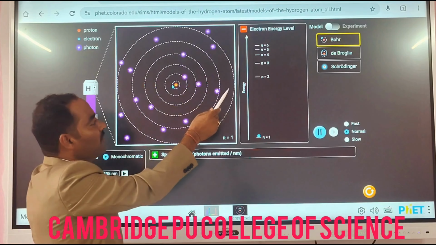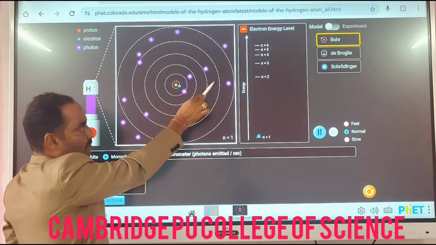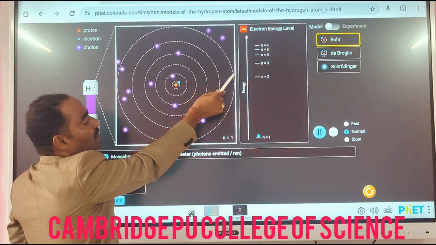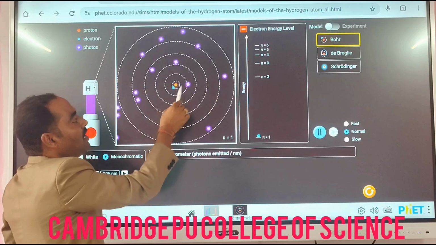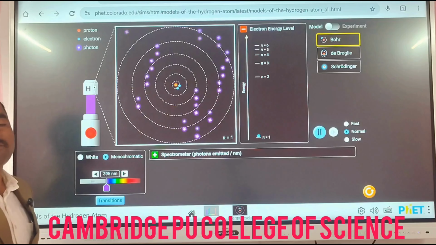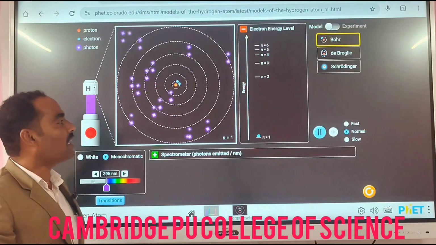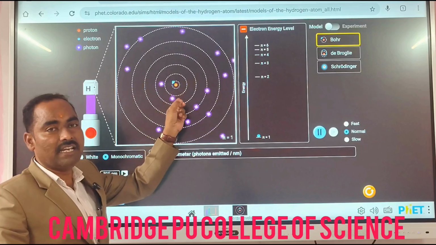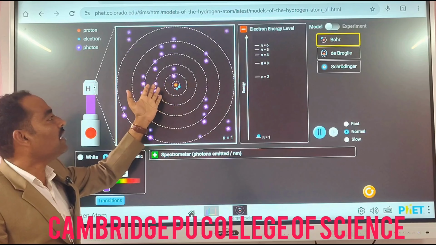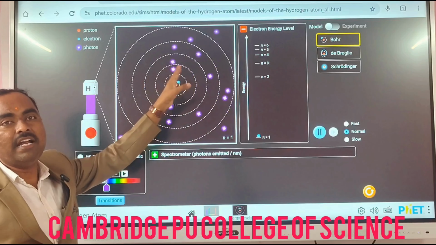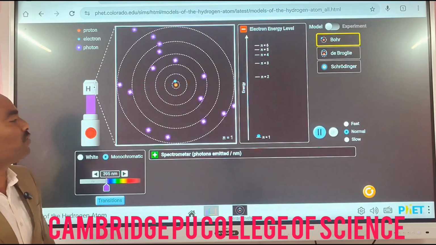Coming to the third point, whenever the electrons jump from the outer shell to the inner shell, emission of radiation occurs. E1 is the inner shell, E2 is the outer shell. From outer shell to inner shell, that is E2 minus E1, equals h nu, nothing but photons.